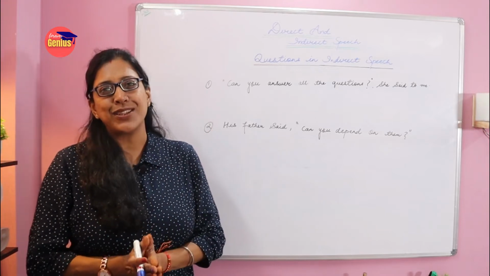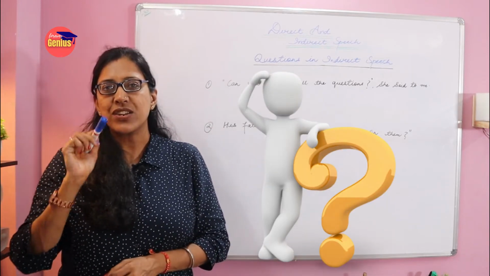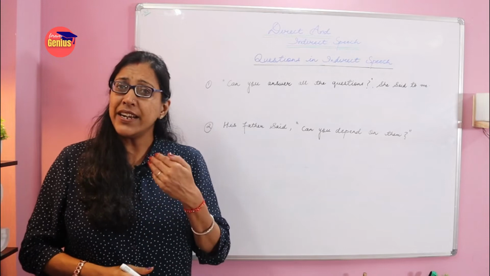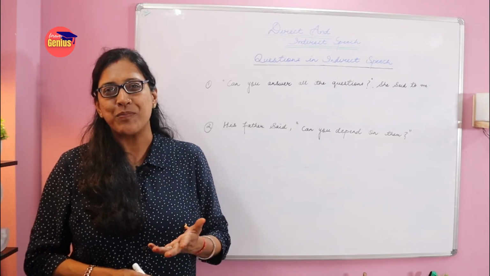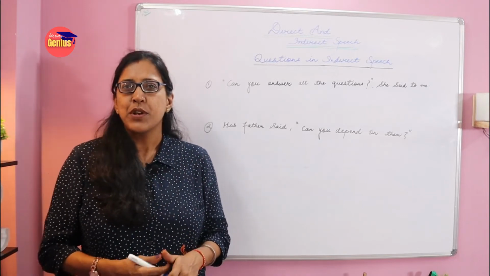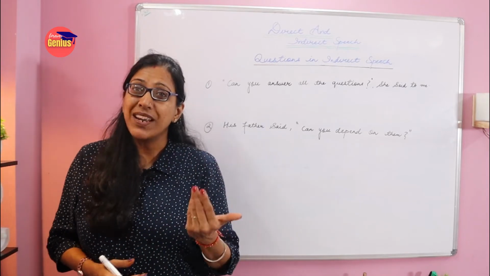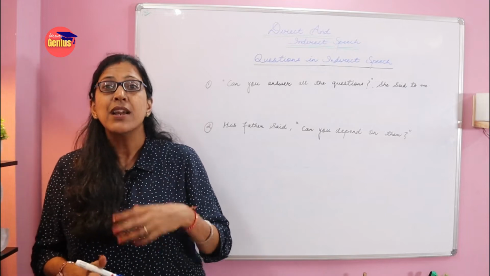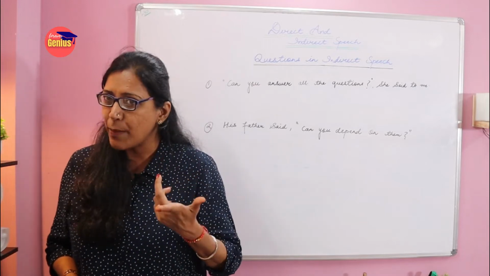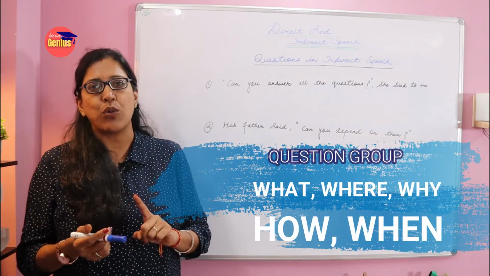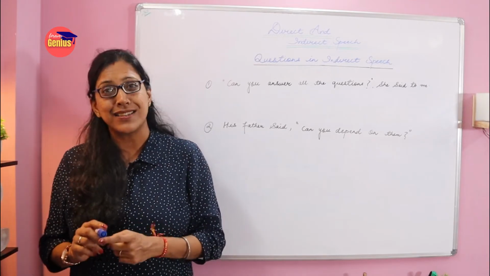Now today we will be dealing with questions of direct speech in which we have a question tag, meaning a question mark, interrogative questions. In interrogative questions, how are we supposed to change them into indirect form? What are the rules here? Whenever anyone asks a question, such as can you please do it, or what are you doing, it can start with a modal verb, it can start with a WH family question word like what, where, how, when. It can start with do or did, it can start with may.